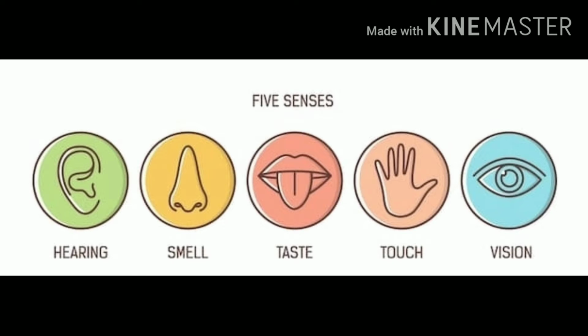Phonoreceptor is present in the inner ear. Photoreceptor is present in the eyes. Thermoreceptor is present in the skin. Olfactory receptor is present in the nose. Then gustatory receptor is present in the tongue. There are taste buds, so they have gustatory receptors.